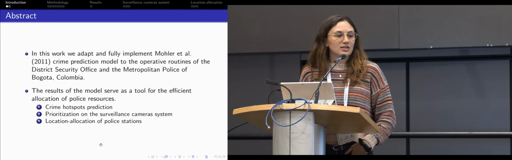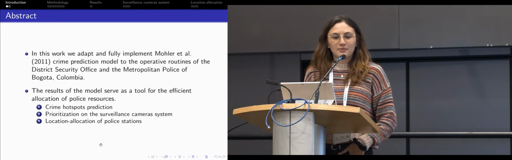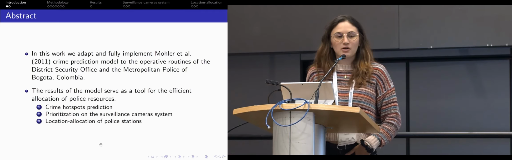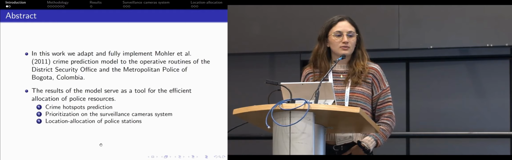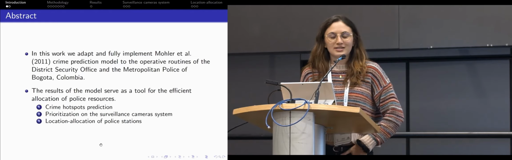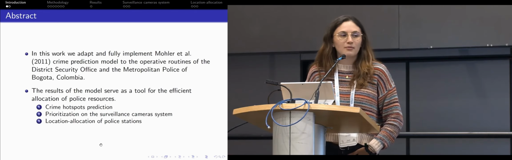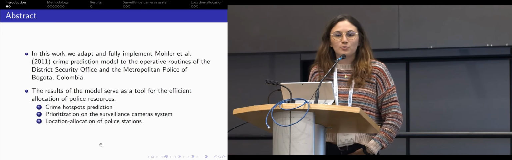We used this crime model for 3 specific applications in the city. The first one was the identification of crime hotspots. The second one was a model for prioritization of the surveillance camera system. And the third one, we solved the problem of location allocation of new police stations.